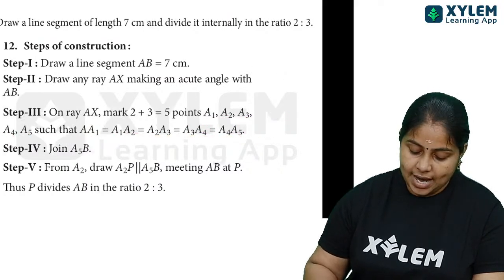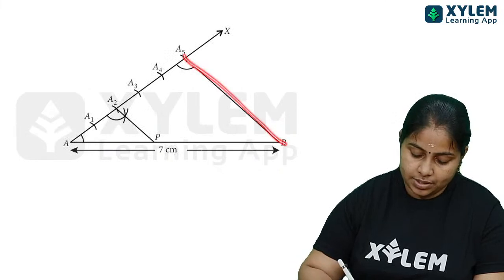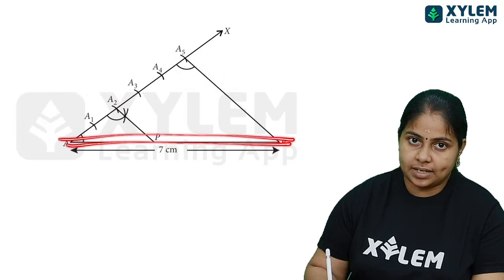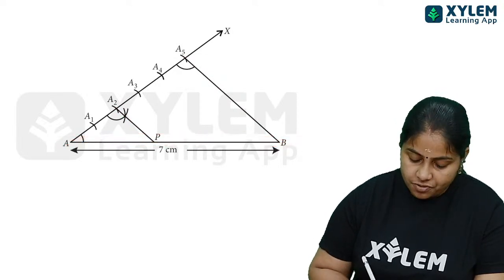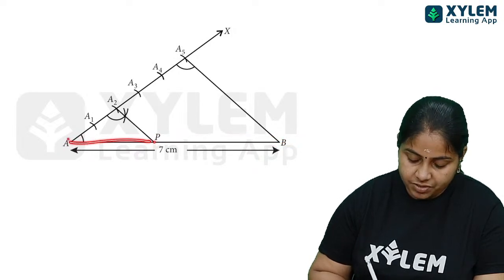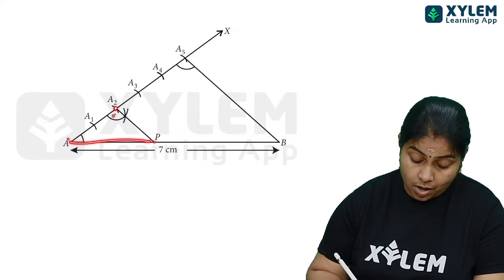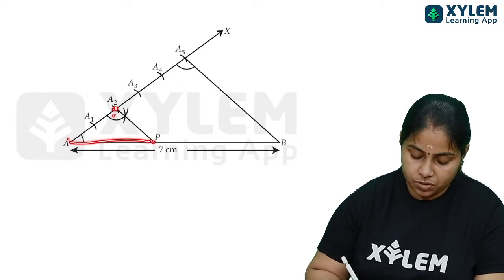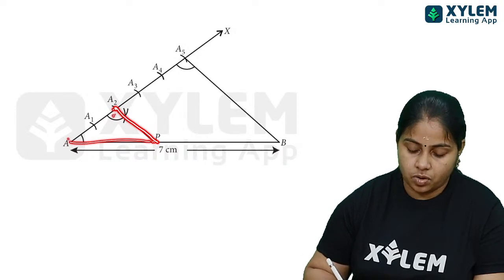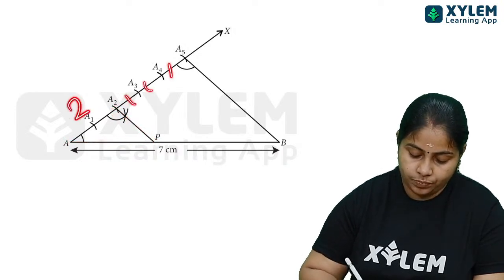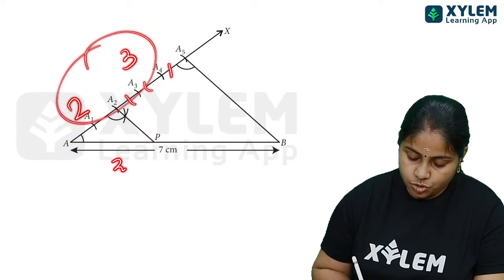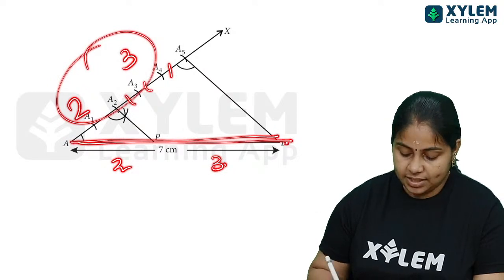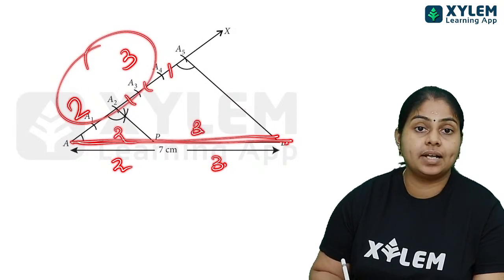Then what to do? Join A5B. Similarly, A2, because here we have to divide this line segment in 2:3. So first of all AP means after 2 points you have to draw. The second position joined with our line segment gives the first point you have got, and after that 1 2 3, 2:3. Okay, which means 2:3.